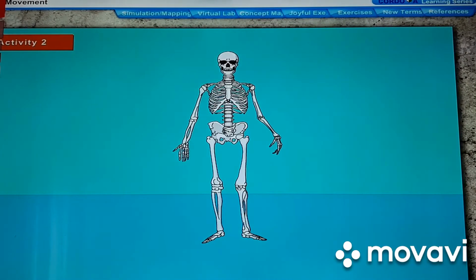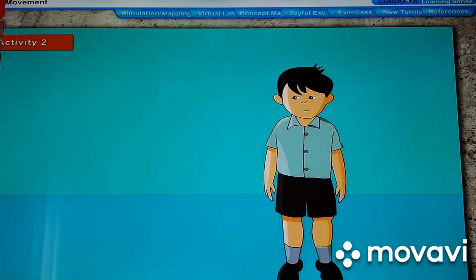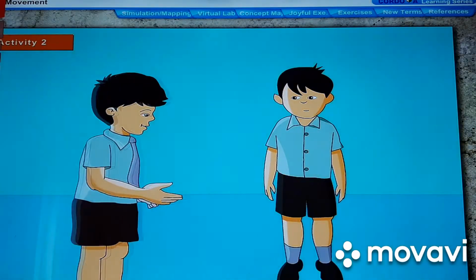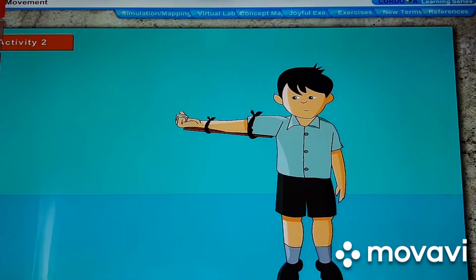Activity 2. To show that we can bend or move our body only at those points where the bones meet. Things needed: scale, string. Method: ask your friend to tie a wooden scale and your arm together so that the elbow is at the center. Even if you try hard, you cannot bend your elbow. Conclusion: a single bone cannot be bent. The different bones joined together at the elbow make our elbow to bend.